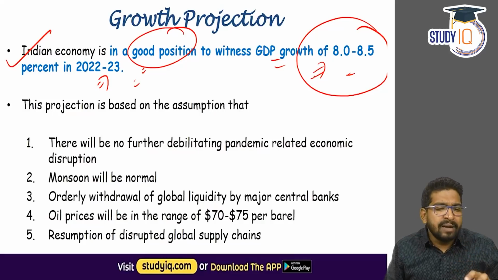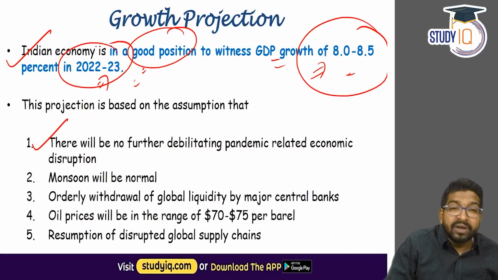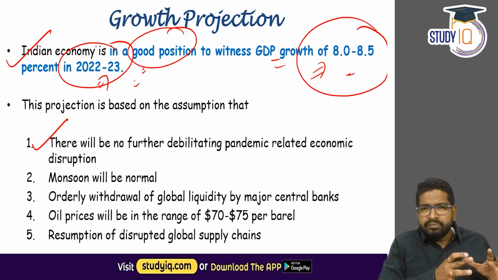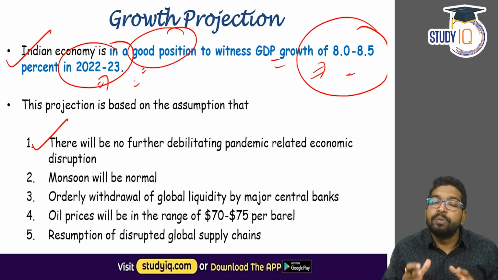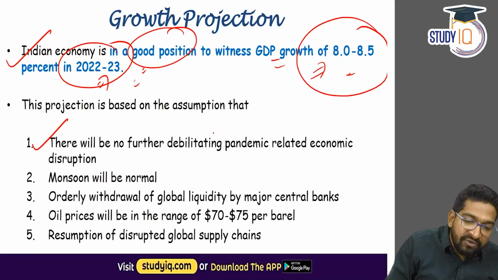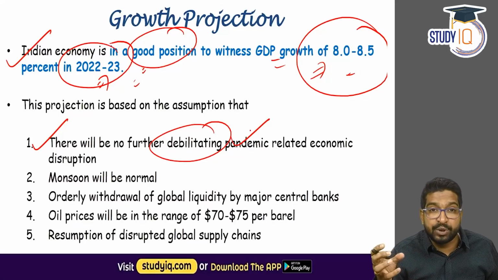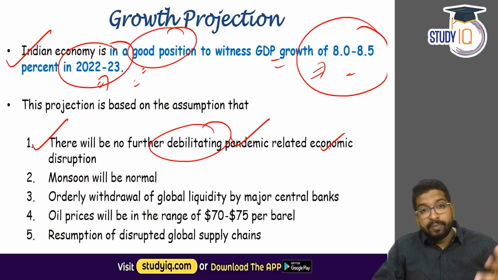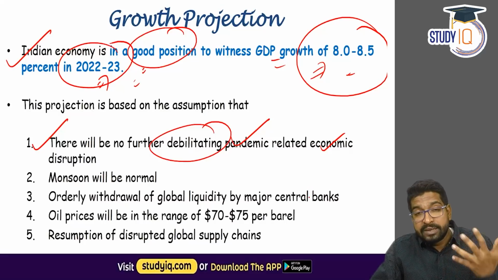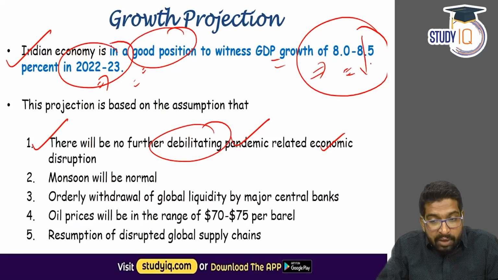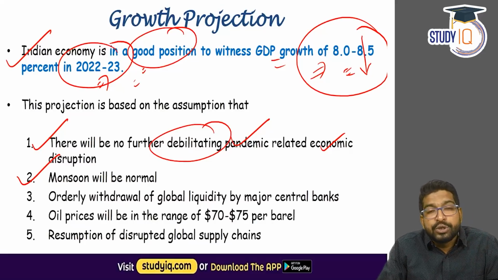Some of the assumptions are, the first thing is this year, in 2022-23, the assumption by the chief economic advisor and the team is that the pandemic is almost over. The pandemic is not going to have any debilitating effect, or create any economic disruption. That is the assumption. And if the pandemic strikes, if there is a new variant, or multiple new variants, then this number is going to come down. Apart from that, another assumption has been that the monsoon will be normal.